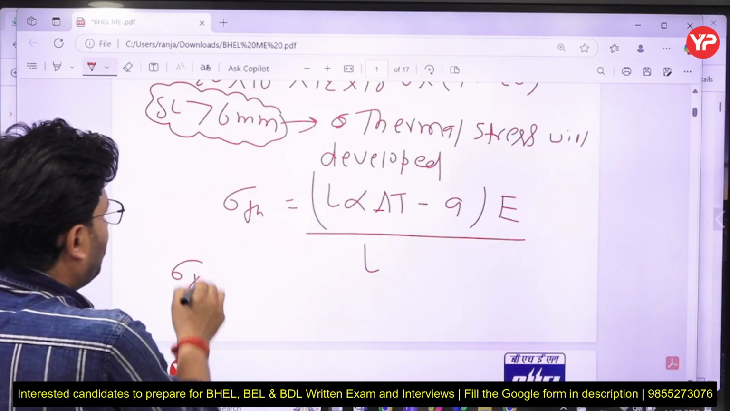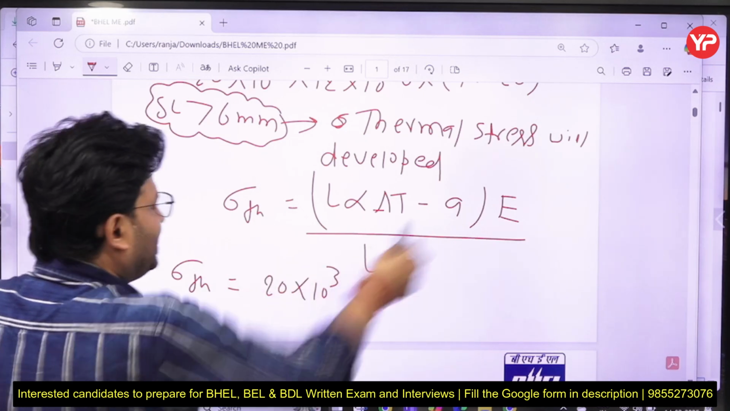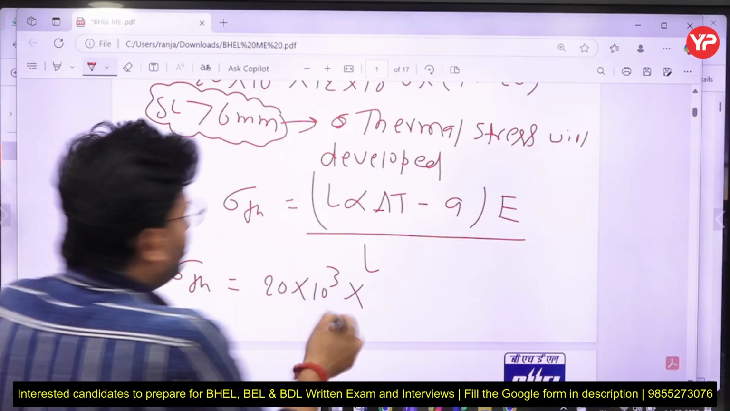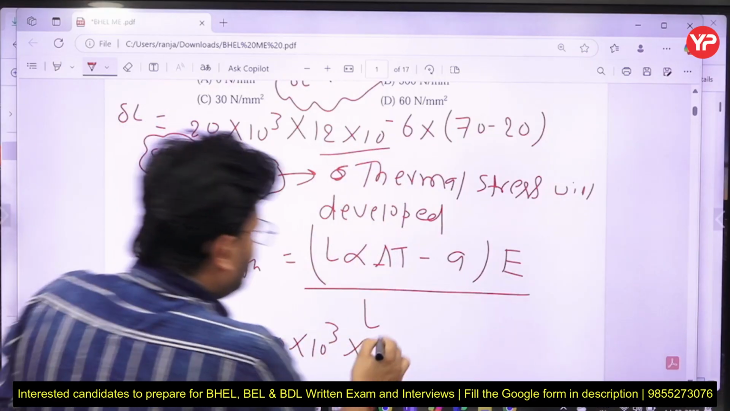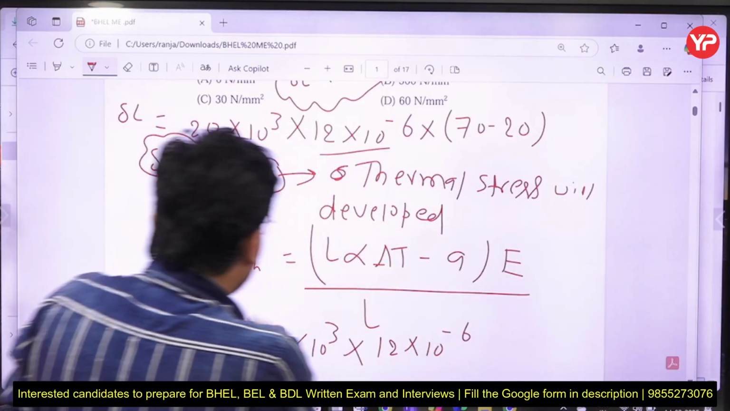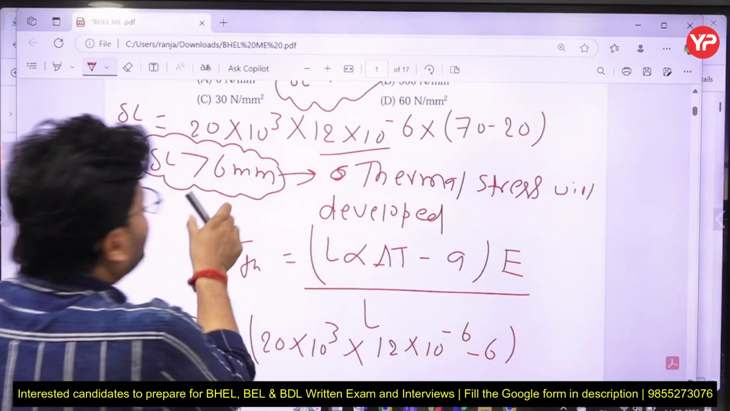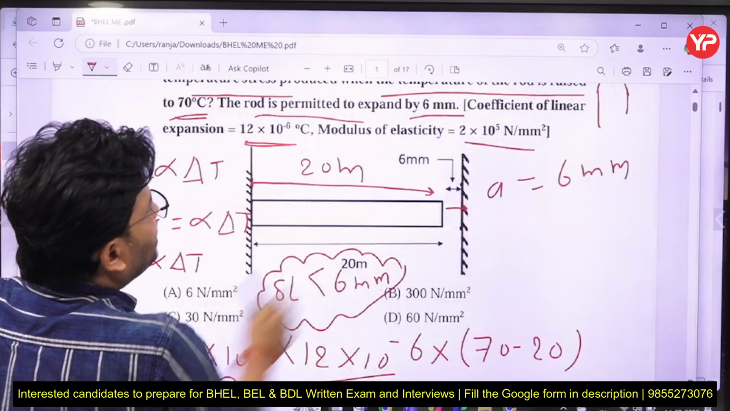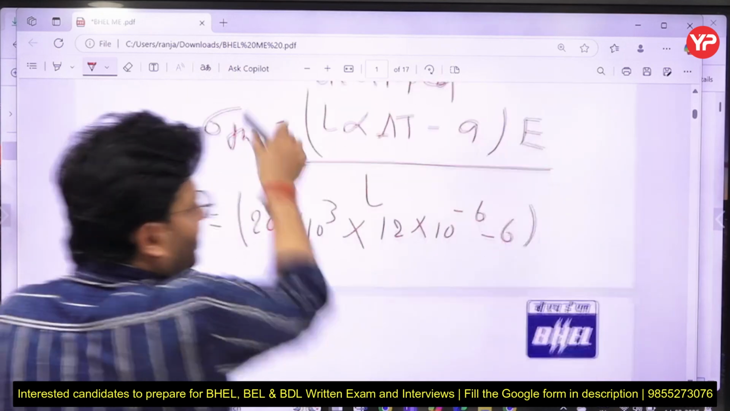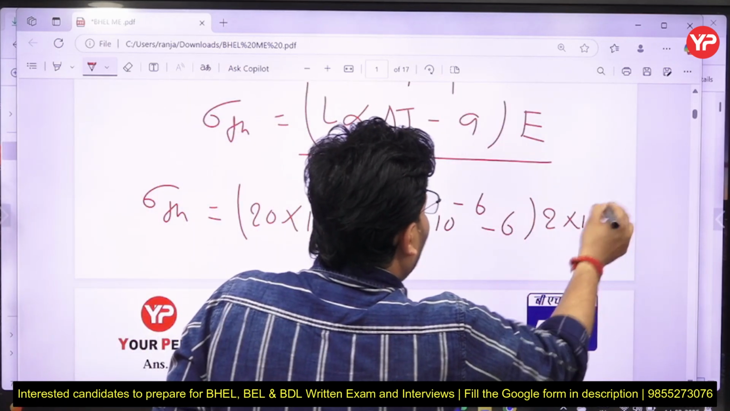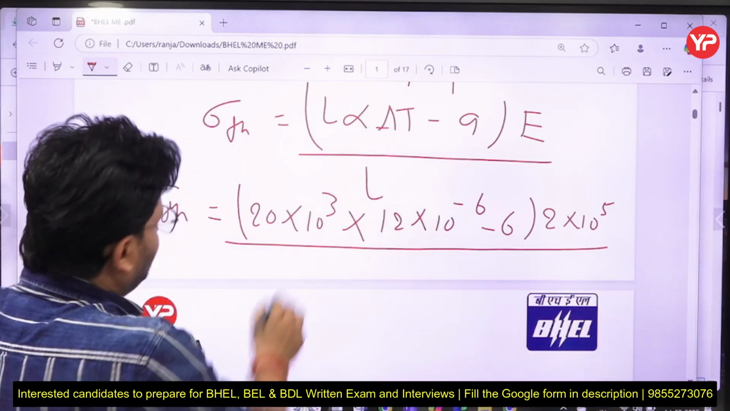So the thermal stress comes out to be: L is given as 20 meter, so 20 into 10 to the power 3 to make it in mm, because the gap is given in mm. Alpha is 20 into 10 to the power minus 6, minus the gap of 6 mm. And the Young's modulus E is given as 2 into 10 to the power 5 Newton per mm squared, and upon the total length, which is 20 into 10 to the power 3.